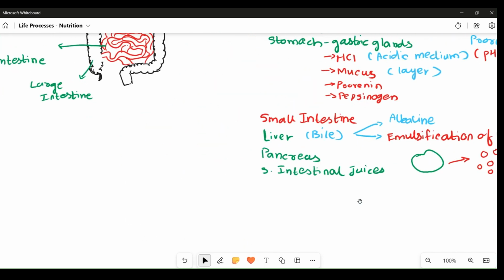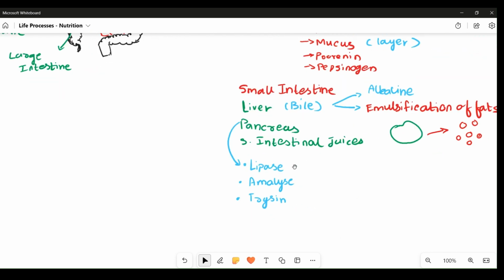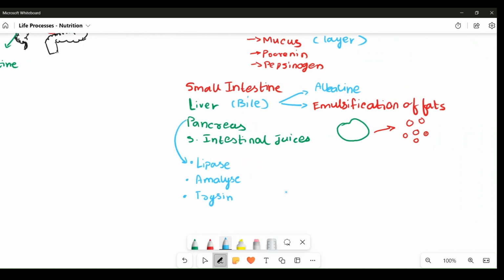The three enzymes secreted by the pancreas are: first, lipase; second, amylase; and third, trypsin. All of them you should just recall as pancreatic lipase, pancreatic amylase, and trypsin. Lipase is primarily involved in fat digestion. When you say lipase, you are concerned about fat digestion.